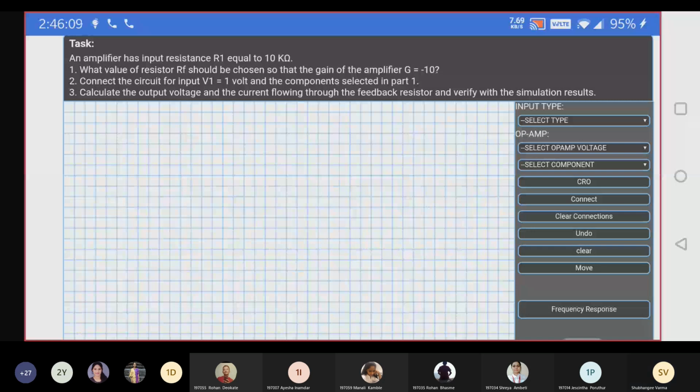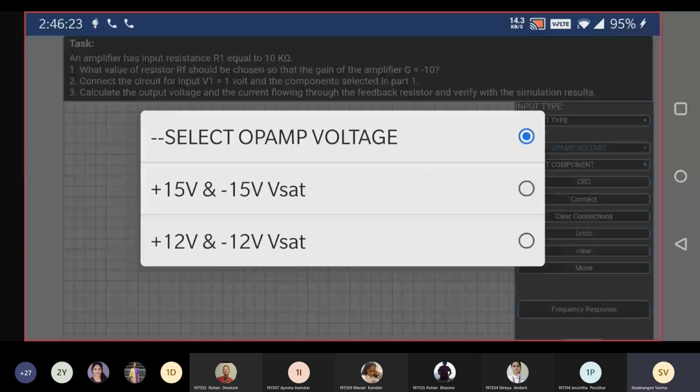Am I audible? Yes, ma'am. Okay, students. In op-amp, once you click on the op-amp, you can see two op-amps are there. One is the op-amp with supply voltages plus or minus 15 volt, and another is the op-amp with supply voltages plus or minus 12 volt. You can take any one of these, 12 or 15.